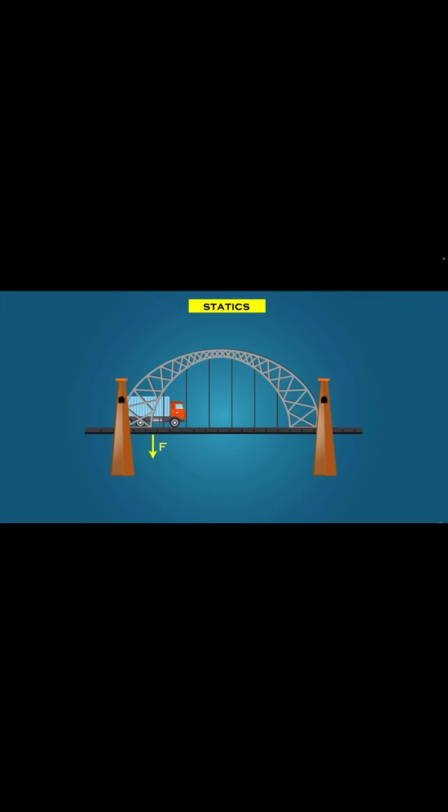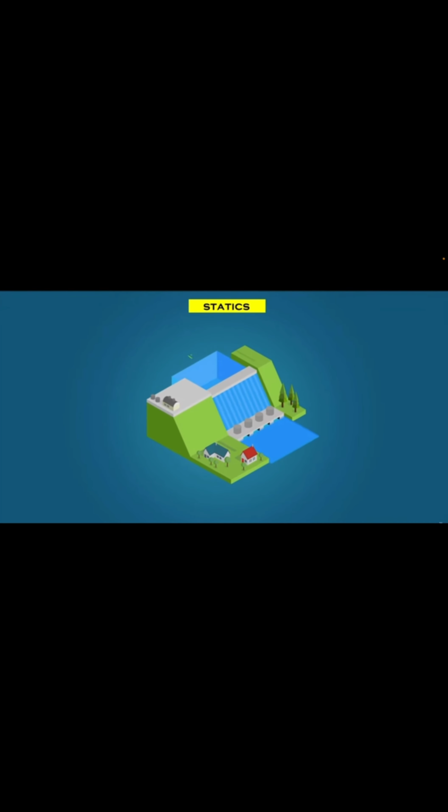In statics, we apply force on a body and study the forces and their effects. If we apply force on a body that produces a net torque tending to start it rotating, it is therefore not in equilibrium. Hence, in all cases, the net force and the net torque acting on the body should be zero.